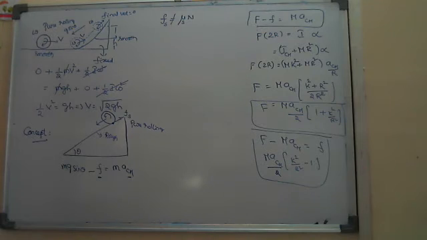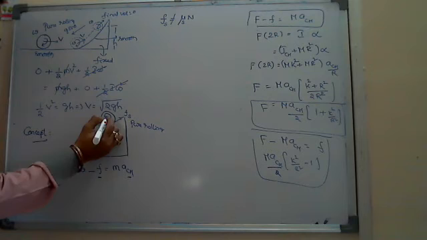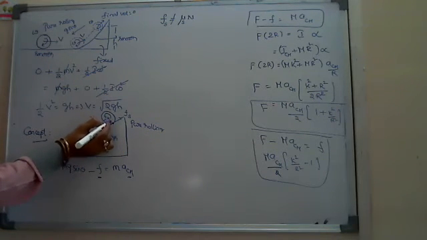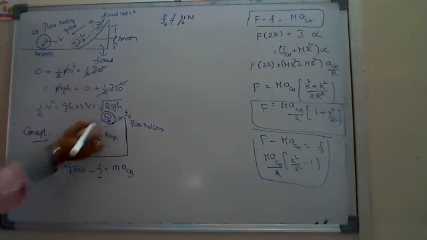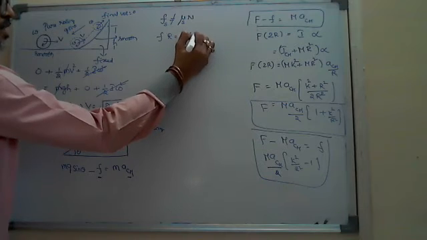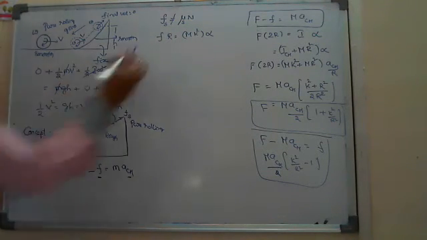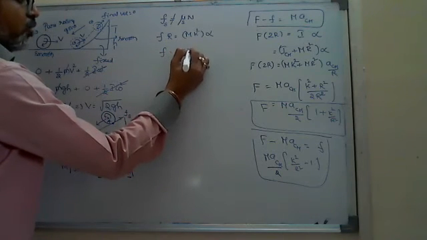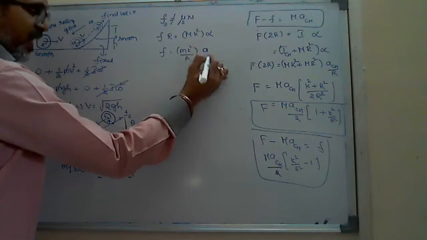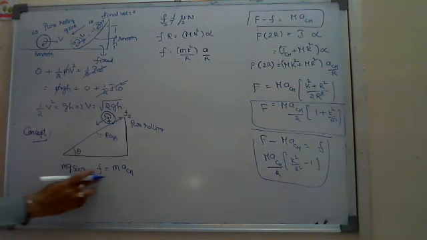That is the torque. Torque here, suppose if I assume the axis of rotation at the center, then the perpendicular distance to the friction from the axis of rotation is r. The second equation you will get: F into r is equal to I alpha. I means m k square into alpha. From there you have to write the friction: F is equal to m k square into alpha by r, where alpha we write a by r. So you are getting the friction, and that we substitute here, and we will get the equation.